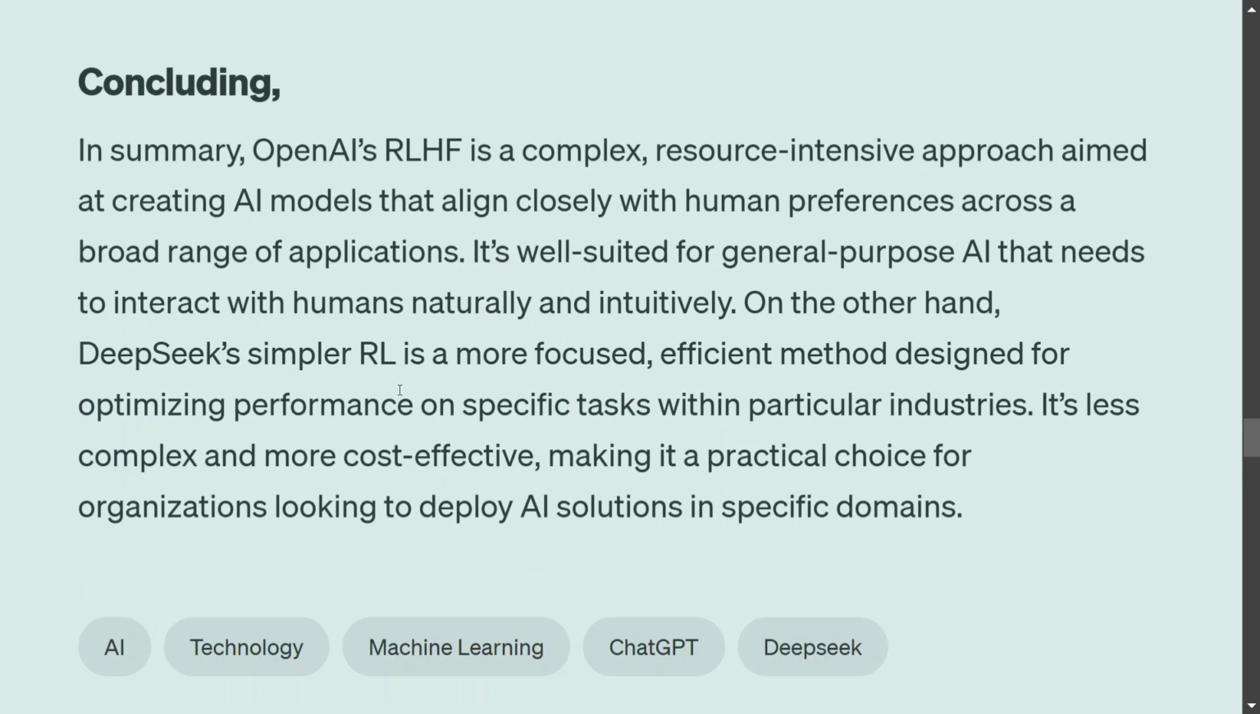Concluding, if you have understood, OpenAI's RLHF is a complex, resource-intensive approach, right? But it is of very high quality and it makes the model better on generalized problems. While in case of DeepSeek's simpler RL, it is more focused, more efficient, but more narrow in nature as well. It is less complex, and the best part is it is more cost effective also. So now, depending upon your use case, you can go with RLHF or you can go with simpler RL as mentioned in DeepSeek.